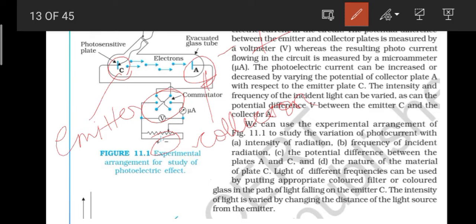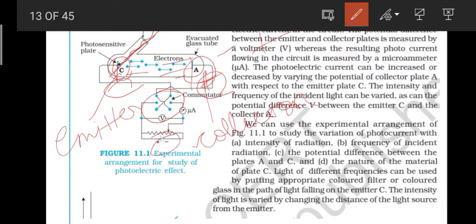So when the collector plate A is positive with respect to the emitter plate C, the electrons are attracted to it. If this A plate is positive and this is negative, then obviously positive attracts negative, right? That's the thing. So that only happens as the ultraviolet rays, or any kind of light, falling on the C plate will emit the electrons, and after that they will be collected by the A plate.